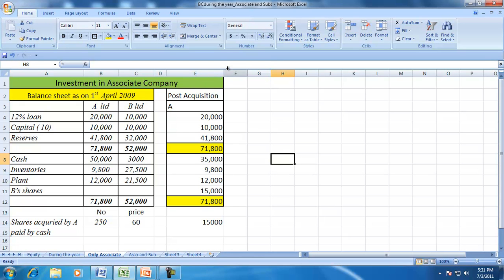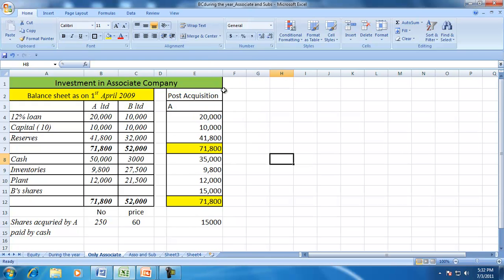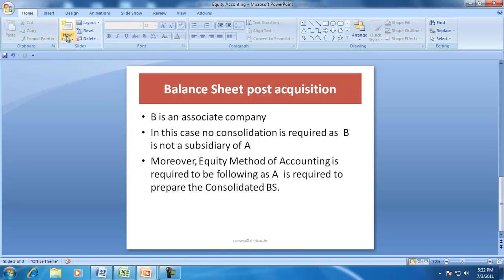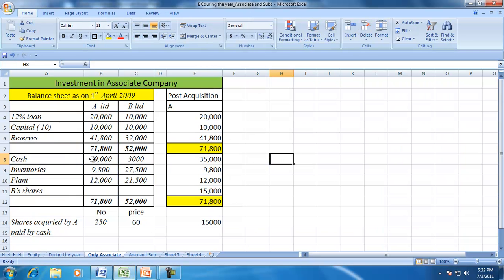But at the time of consolidation or the preparation of the consolidated balance sheet, you need to ask whether this is a subsidiary or an associate. In this case, no consolidation is required, and A is not having any other subsidiary, so A is also not required to prepare any consolidated balance sheet.